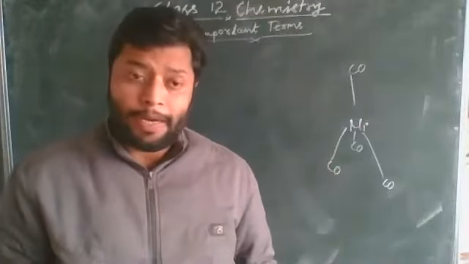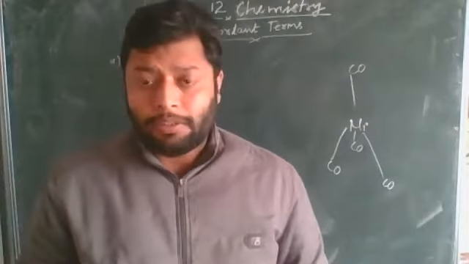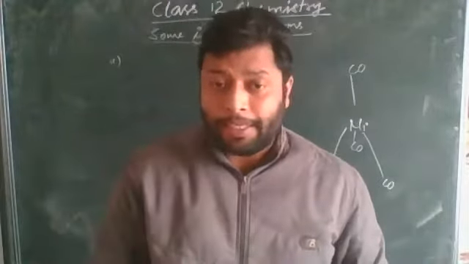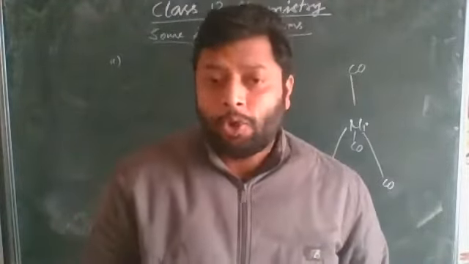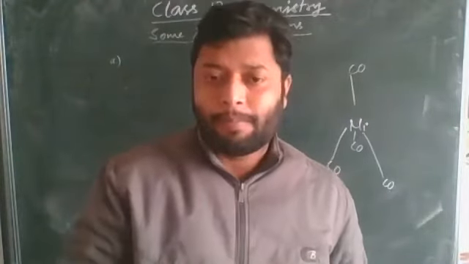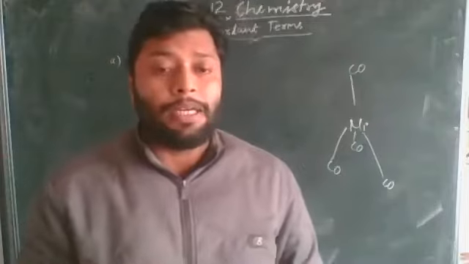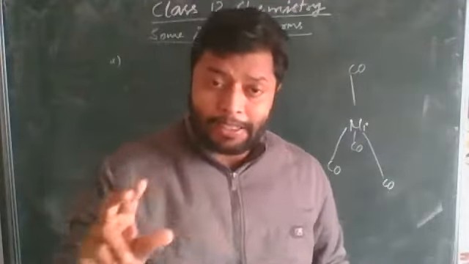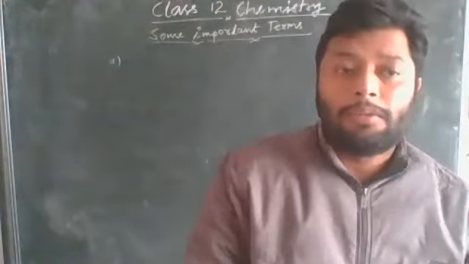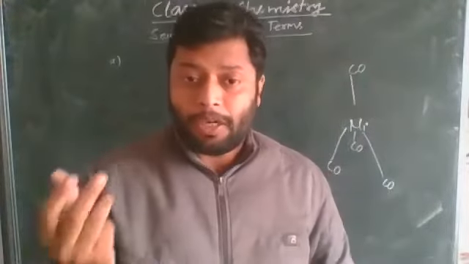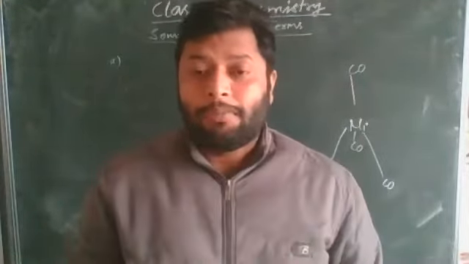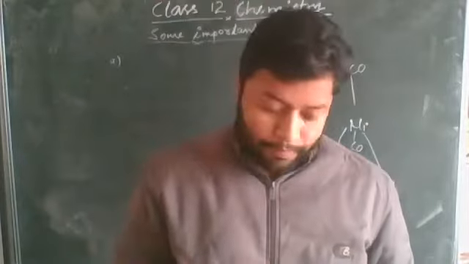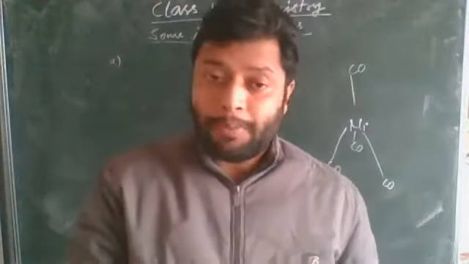Next, as I discussed in the last lecture, the coordination complex or coordination entity consists of two different things. One is the central metal atom or ion, which acts like a Lewis acid because it can accept a pair of electrons from the given species through the coordination bond. The second is the ligands, which act like a Lewis base because they have lone pairs of electrons that can be donated to the central metal atom. This is also given here, so you have to go through it.